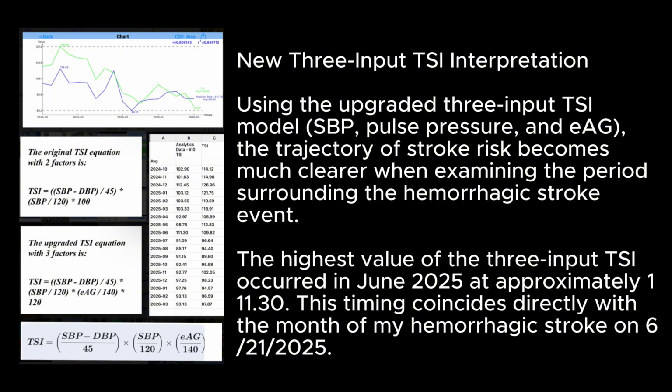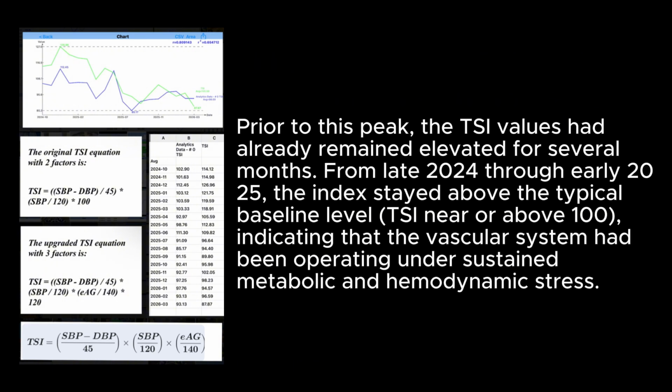The trajectory of stroke risk becomes much clearer when examining the period surrounding the hemorrhagic stroke event. The highest value of the 3-input TSI occurred in June 2025 at approximately 111.30. This timing coincides directly with the month of my hemorrhagic stroke on June 21, 2025. Prior to this peak, the TSI values had already remained elevated for several months.